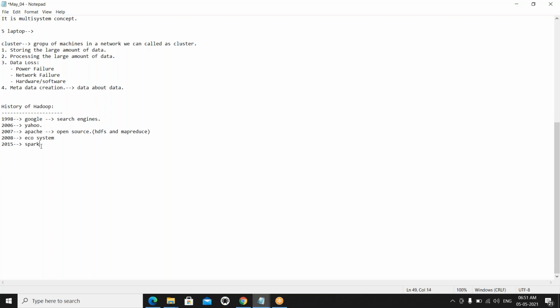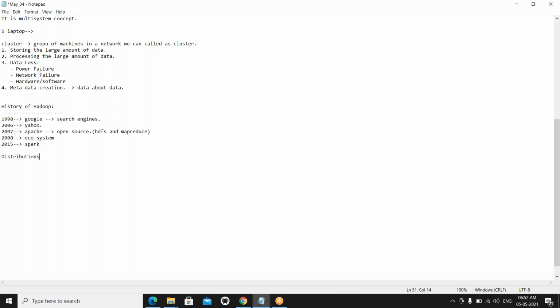Okay, we are using the Hadoop environment, right? So we are going to use some clusters. What are the distributions we can use in the Hadoop environment?